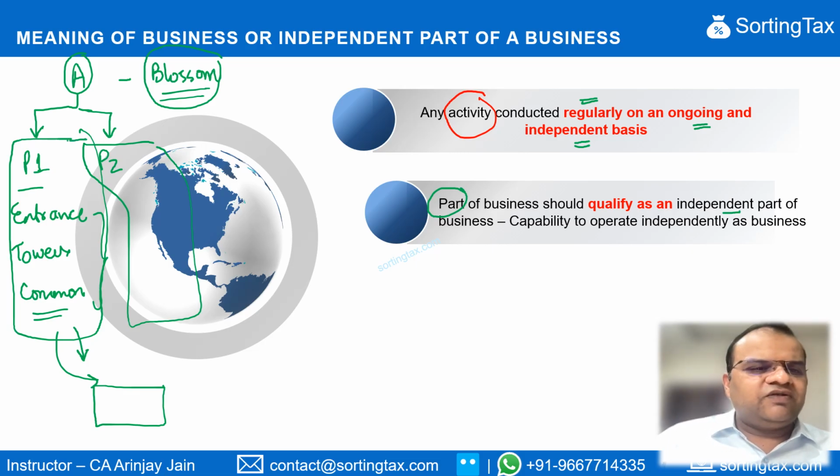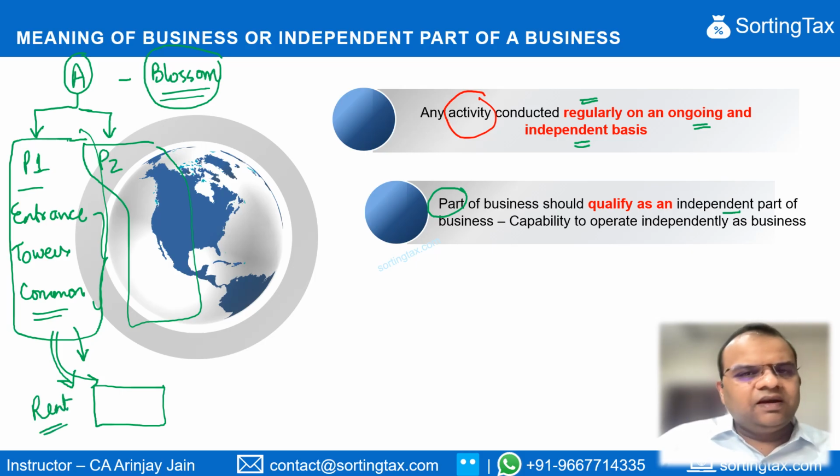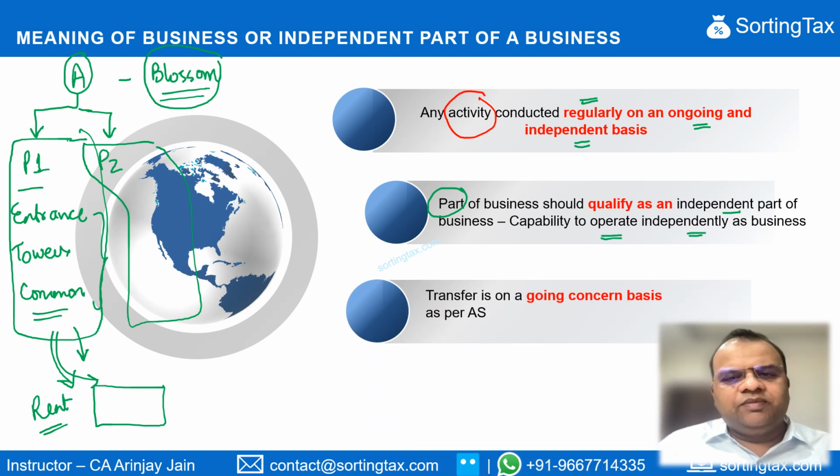So even if it transfers this P1, it will continue to earn rent from all the apartments which are leased. In such a case, it can be said that it has the capacity to operate independently and therefore it would constitute a business. The third condition is that the transfer should be on a going concern basis.